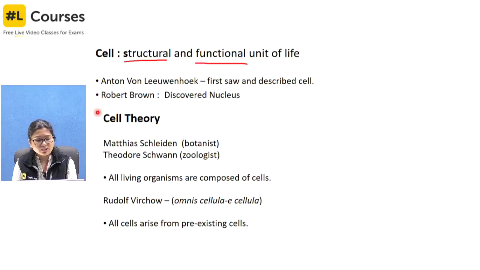In the case of the cell theory, we again have two gentlemen, Matthias Schleiden and Theodor Schwann. Matthias Schleiden was a botanist, so what cells must he have studied? Plant cells. And Theodor Schwann was a zoologist, and his studies were based on animal cells. Both of them found that, while studying plants, he said all plants are made up of cells.